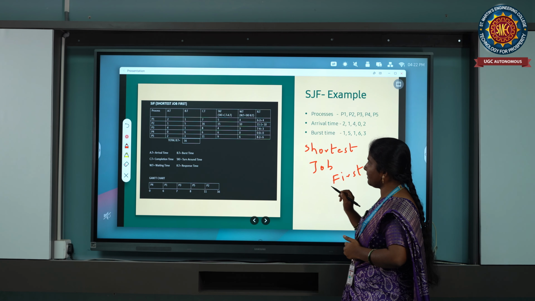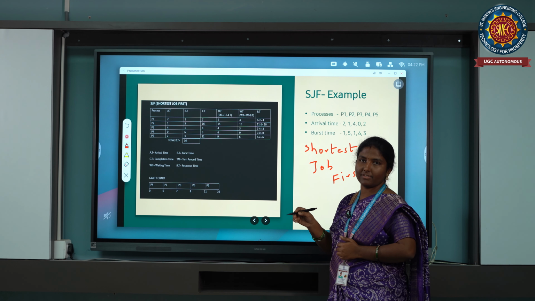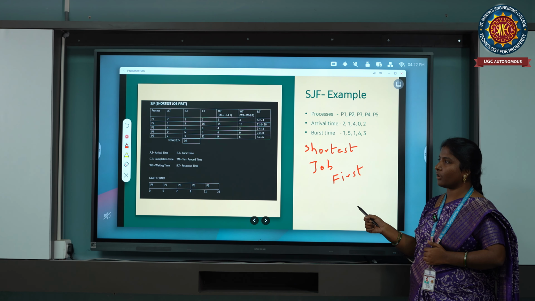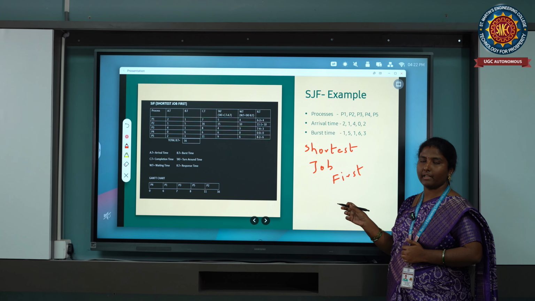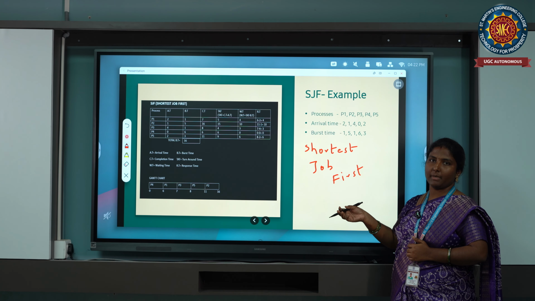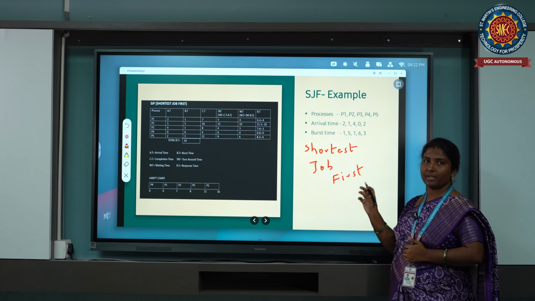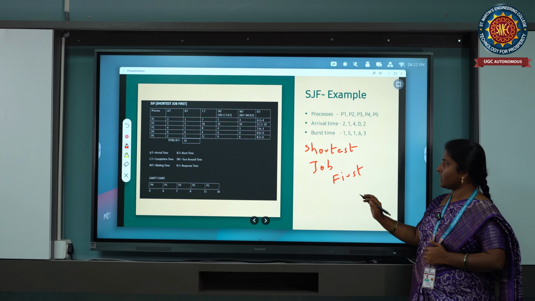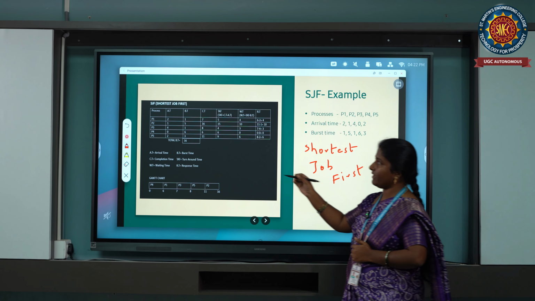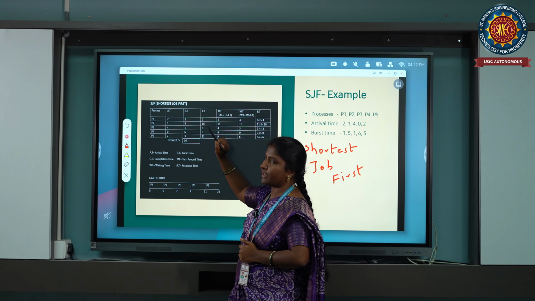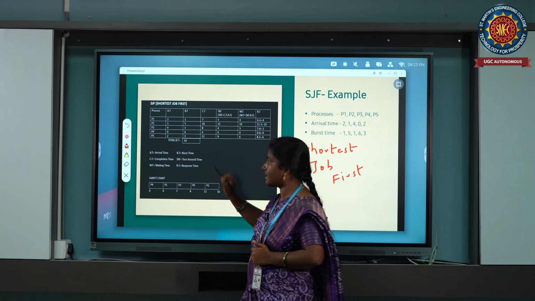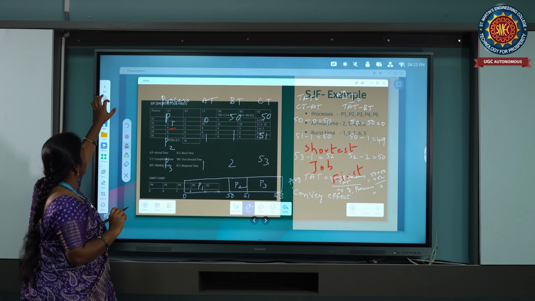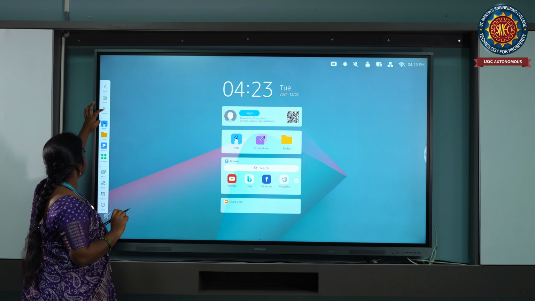Shortest job first. That means, unlike the FCFS scheduling algorithm, where whatever process is available first in the ready queue, whatever its burst time may be, the next one should not execute until it finishes. Here in SJF, it is not like that. Whatever process has the least burst time will be executed first, and later on the next processes. How? Let us see. I have written the values in the notepad.